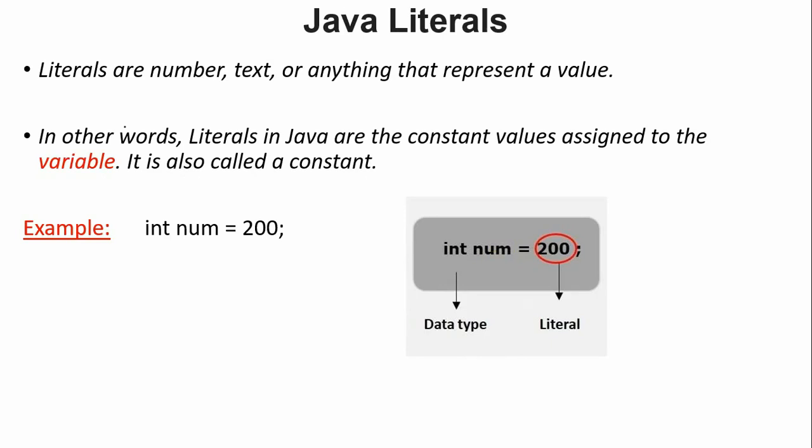It is not required to define it initially. That is the difference. Python provides that kind of feature, but that is not there in Java.